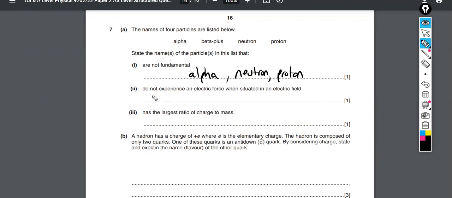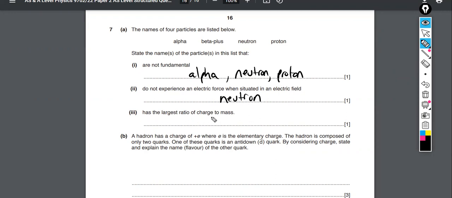They're made up of other things. Which particle does not experience an electric force when situated in an electric field? Neutron. These things are charged. Alpha, beta plus, proton, all charged, and therefore will feel a force in an electric field. The neutron won't, right? It's neutral, so it's not charged, no force in an electric field.